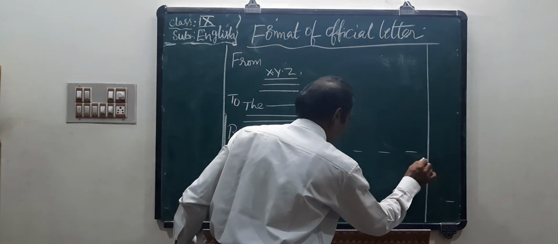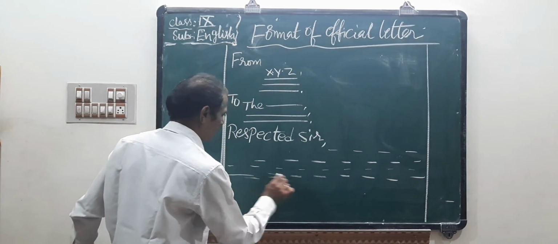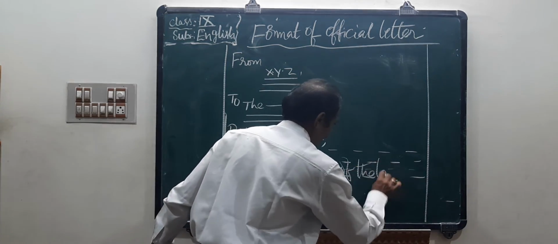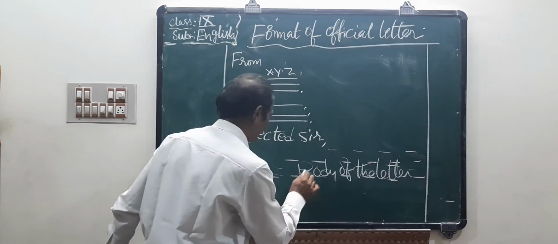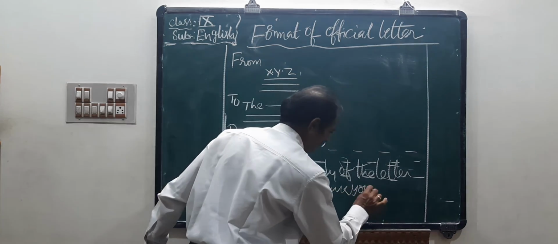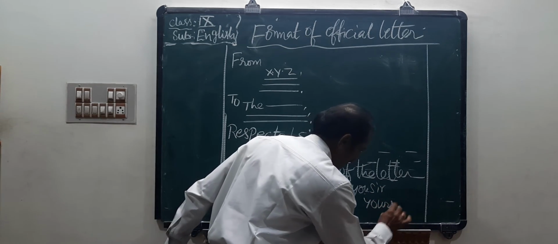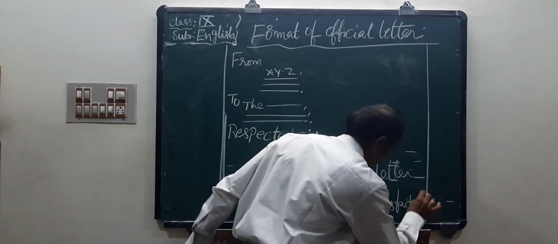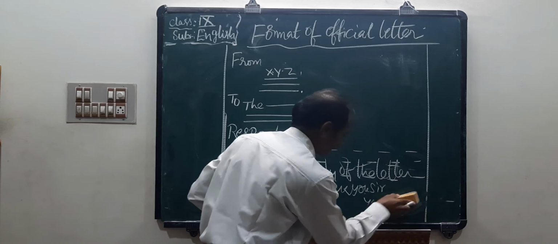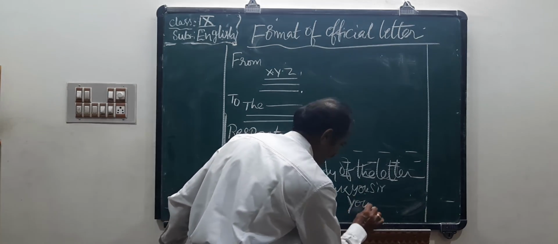Next, after the subject, is the body of the letter. We should note that it is at least two or three paragraphs. After that, Thank you, sir, at the center of the page.